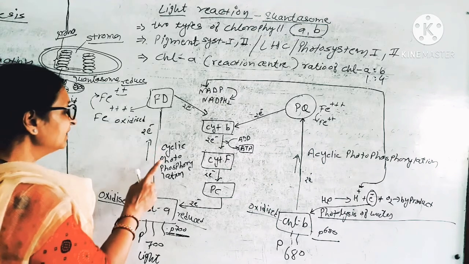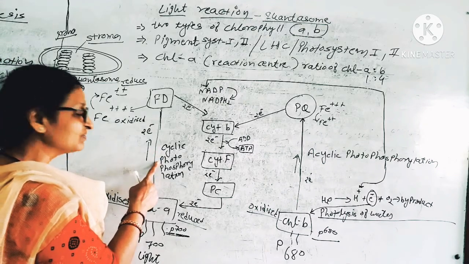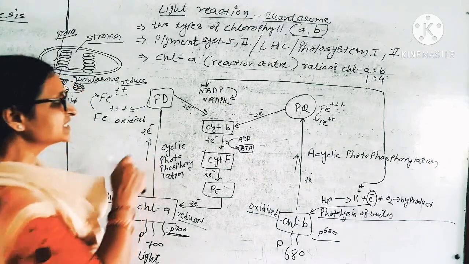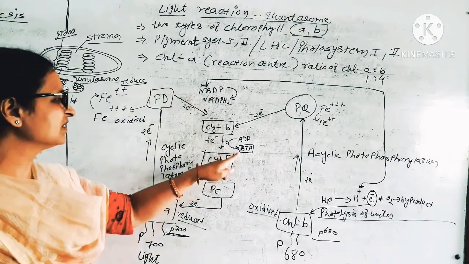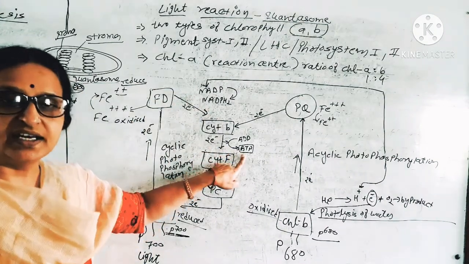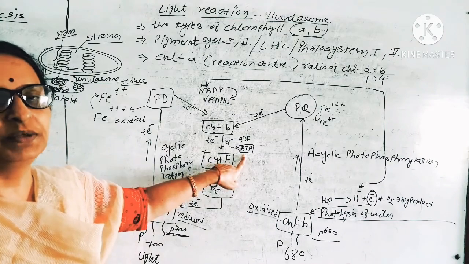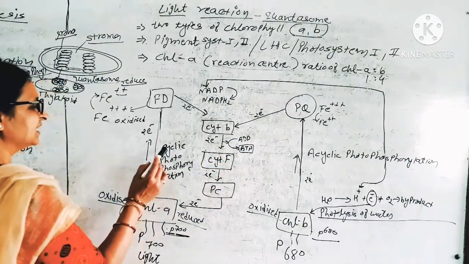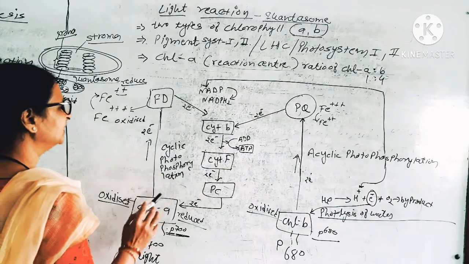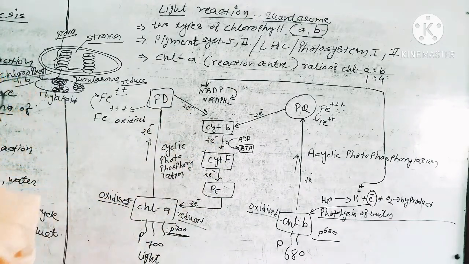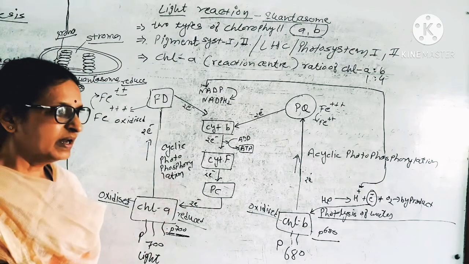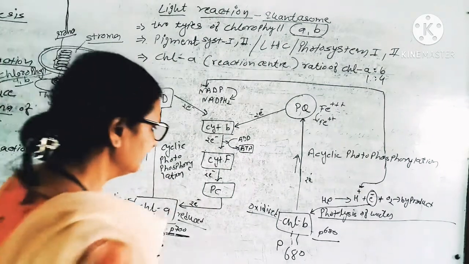So cyclic in the presence of light, that is phosphorylation. That means during the cycle of the electron it releases energy, and the energy is stored in ATP. So this is called cyclic photophosphorylation, the chlorophyll A cycle. The net gain is ATP. Now what happened in chlorophyll B?